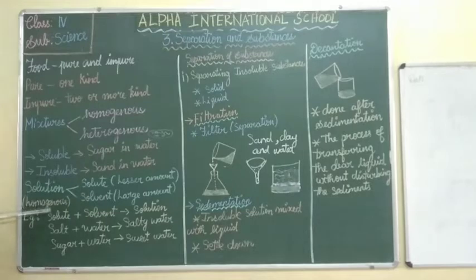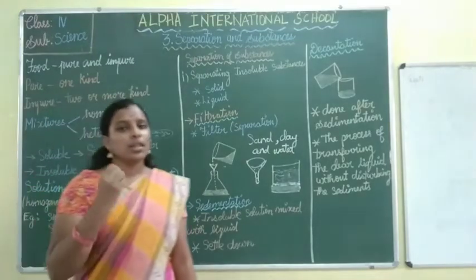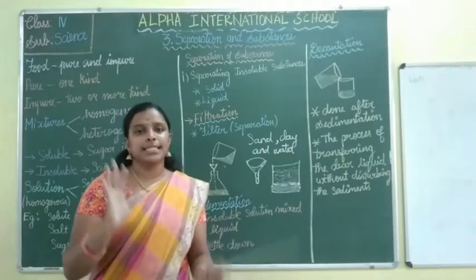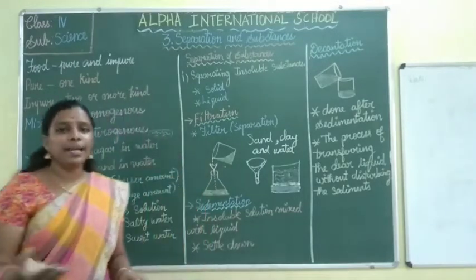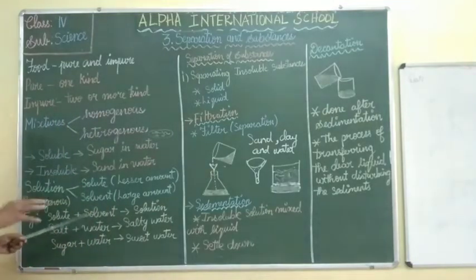A solution is a homogeneous substance. How is the solution termed? A solution can be termed into two things, which are solute and solvent. How can we find out whether the substance is solute or solvent? Solute means it is the lesser amount and solvent means it is the higher, larger amount. Okay, so we can give examples. Solute plus solvent gives solution. So this is a formula.